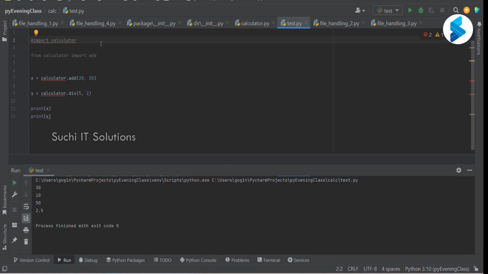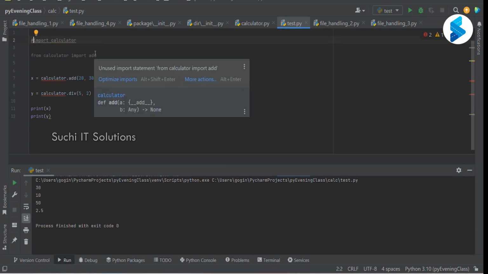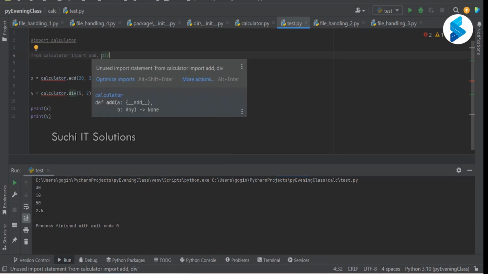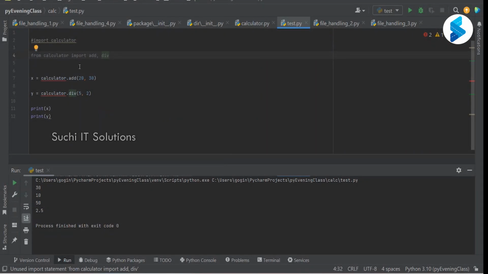I want only the add function, and I also want the division function: from calculator import add, division. Now I have imported them directly, I can call those functions as if they are within the module test.